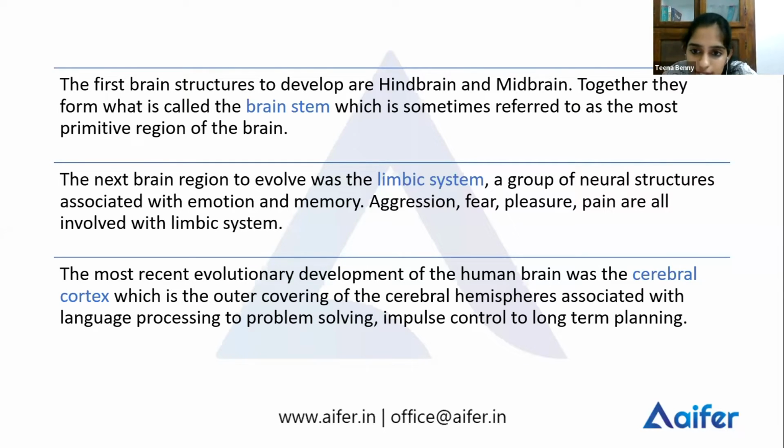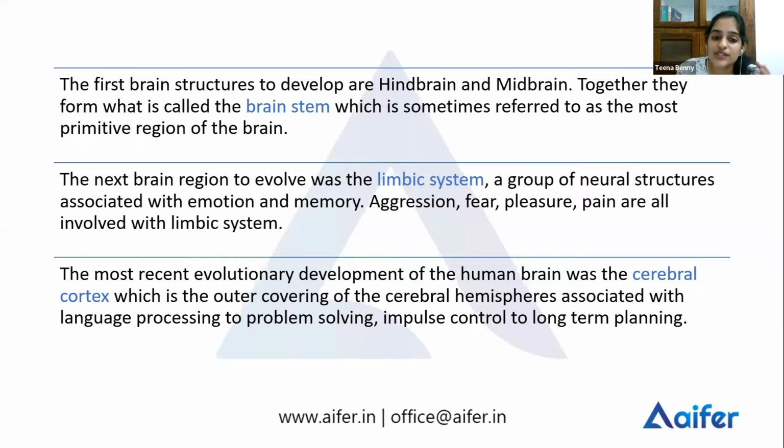Now, what is limbic system? Limbic system is a group of interconnected structures of the brain. And it basically deals with your emotions and your memory. It also handles your aggression, fear, pleasure, pain. All these functions are handled by your limbic system. So understand that limbic system is a group of interconnected structures which is mostly associated with emotion and memory.